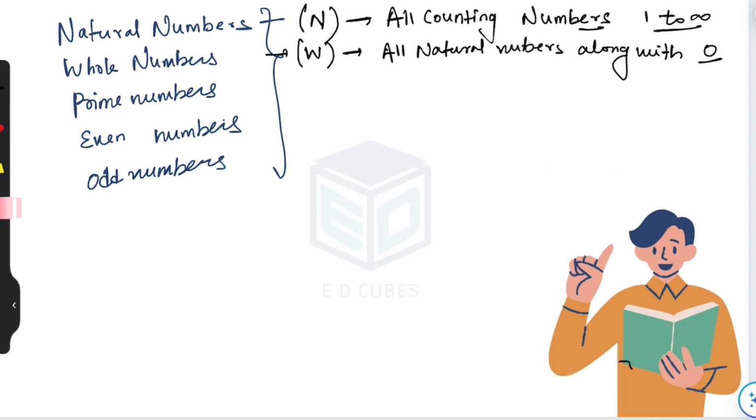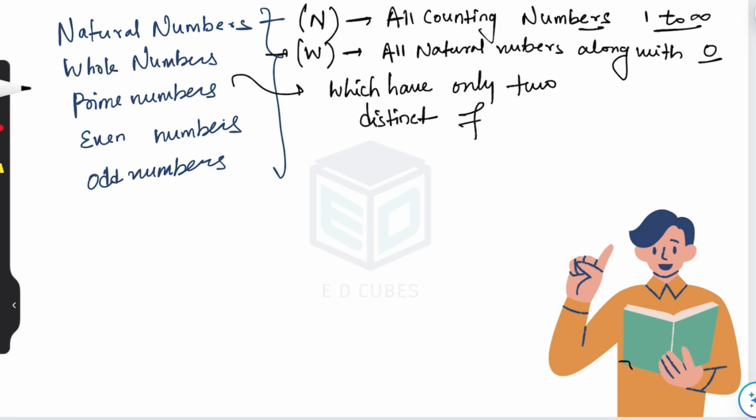Then prime numbers. Prime numbers have only two distinct factors. Two distinct factors as in two different factors. One is 1 and the other is the number itself.